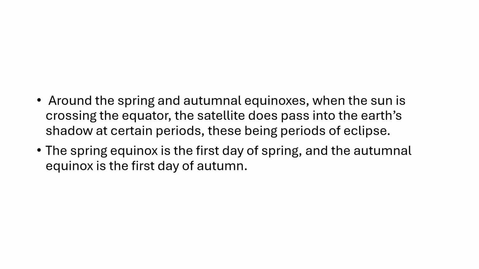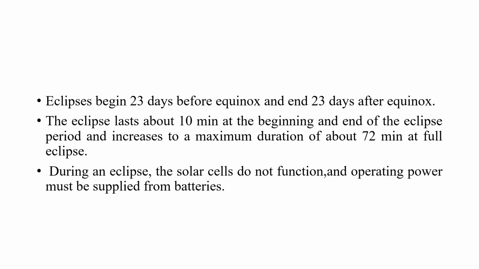Around the spring and autumnal equinox, when the Sun is crossing the equator, the satellite does pass into the Earth's shadow at certain periods. These periods are considered the eclipse period. The spring equinox is the first day of spring, and the autumnal equinox is the first day of the autumn season. The eclipses begin 23 days before the equinox and end 23 days after the equinox. Each day the eclipse lasts about 10 minutes at the beginning and end of the eclipse period, and increases to a maximum duration of 72 minutes in a full eclipse.